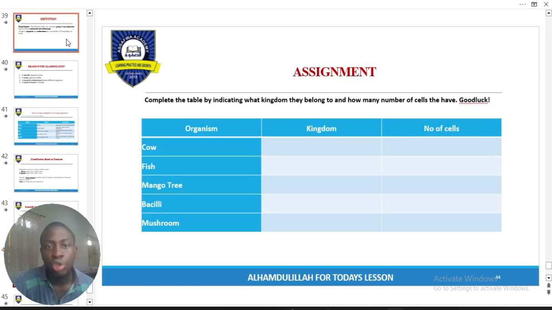So this is your assignment, right? You can quickly do this and drop it in the comment section for me. I would like to know what kingdom this organism falls under and how many cells they possess, right?